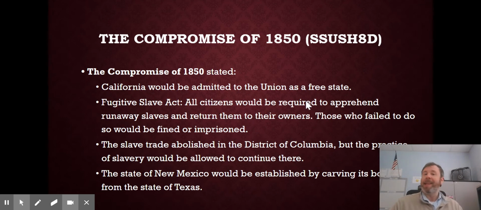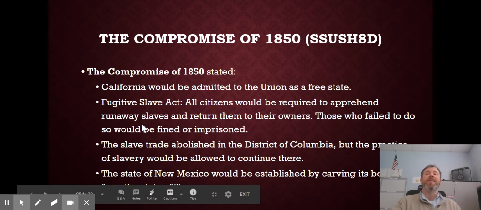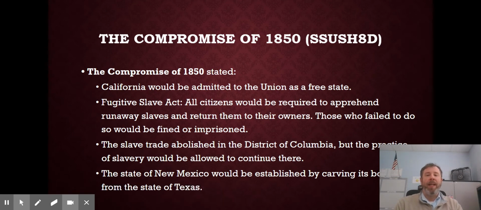California, you'll come in as a free state like you want. Okay, so that's an advantage for the North and not the slave states. All right, so we got to try to keep the balance. So what does the South get? If the North, the free states, are getting California as a free state, what does the South get? They get what's known as the Fugitive Slave Act, Fugitive Slave Law, which says all citizens are required to apprehend runaway slaves and return them to their owners. Meaning, if I am a slave and I escape to the North, it's your job, if you come across me, to catch me and bring me back, turn me back in to my masters in the South. That's what the South gets in concession for California becoming a free state.